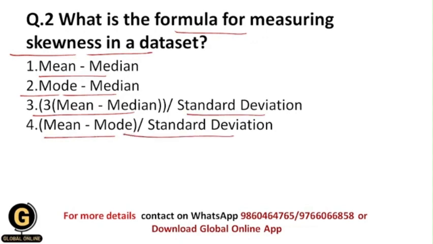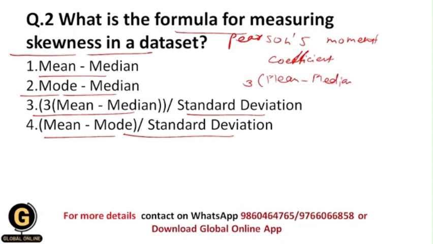Okay. So students, the common measure of skewness is Pearson's moment coefficient of skewness. The formula is 3 in bracket mean minus median upon standard deviation.